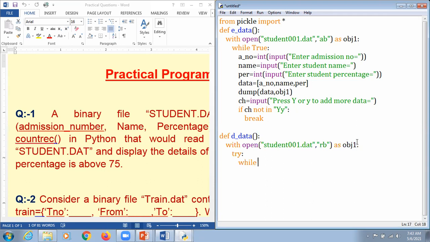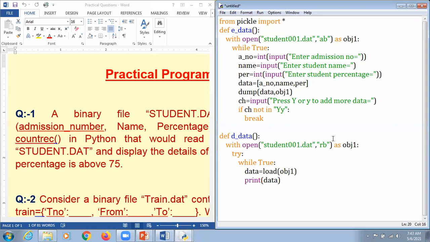After that, we just enter an infinite loop, that is while True, and here data is equal to, as we all know that for reading from a binary file, we use a function called load. That load is supposed to be mentioned along with a file object. Now we hit enter, and for displaying that particular data, we mention it along with a print function.